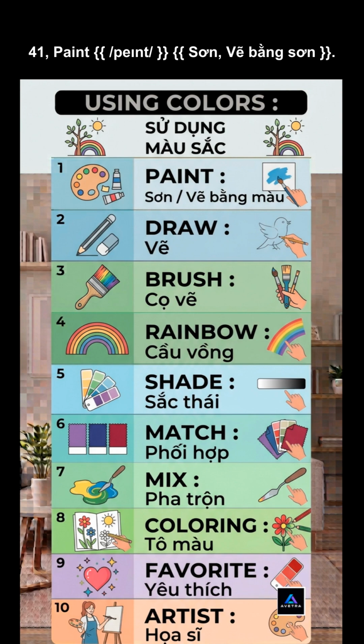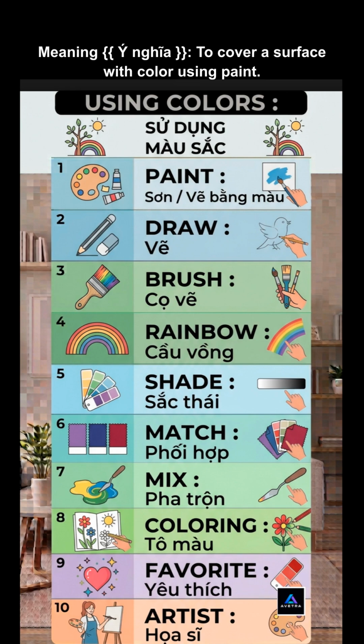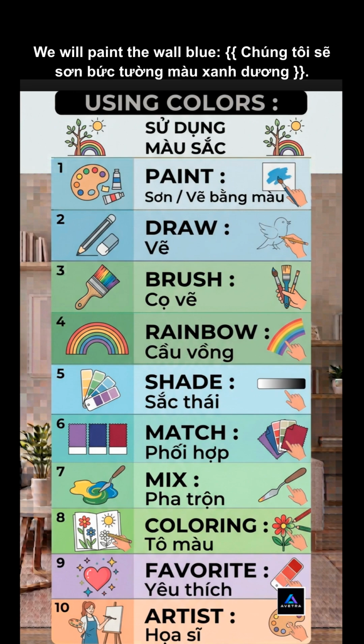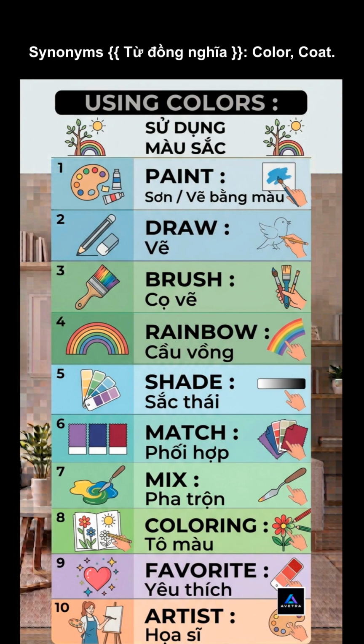41. Paint. Meaning, to cover a surface with color using paint. Example: we will paint the wall blue. Synonyms: color, coat. Antonyms: erase.